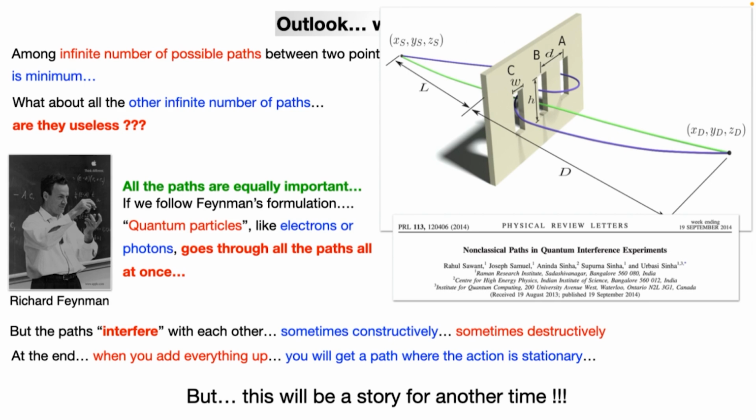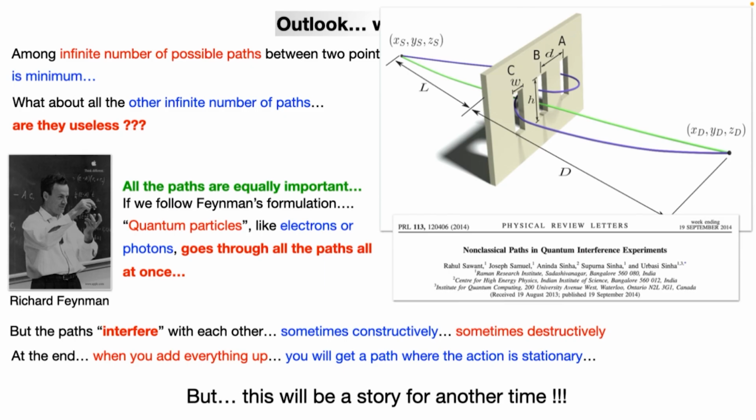So is that weird path also a path where action is stationary? No, it's not. Action is stationary only along this green path. So that's the most preferred path, but light also travels the others. According to Feynman, all the paths are equally valid, but when you take the sum of these paths with the interference pattern, you will see that the most probable path is actually the classical path.